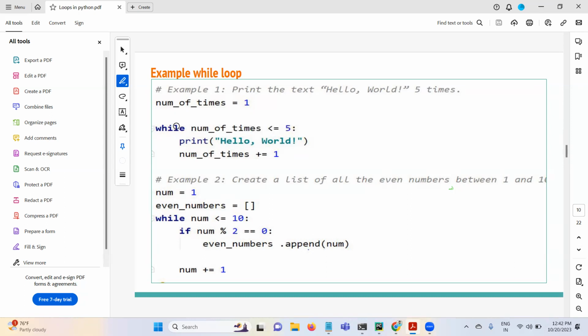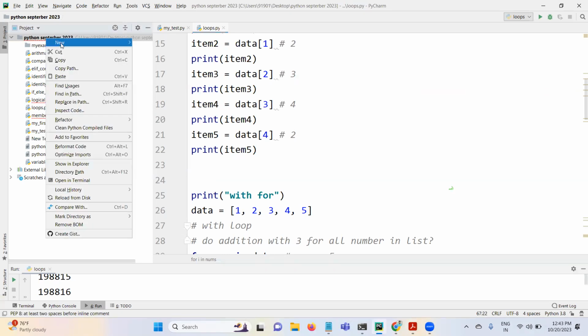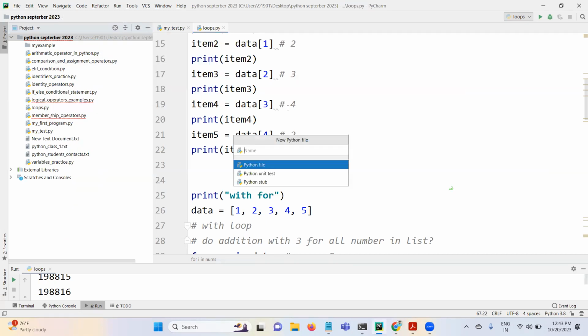When this condition became false, Python goes and starts executing the other lines of code outside the while, not these statements. These statements only execute when this condition is true. When this condition is false, Python control won't go inside and execute. Are you able to understand this syntax? Yes. So now I will write some code here. You are going to understand that. And we are going to write some more examples on while loops.